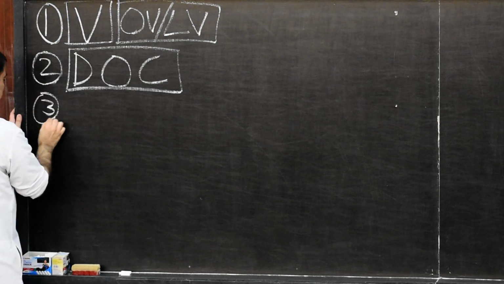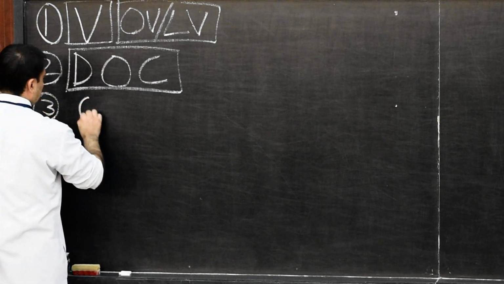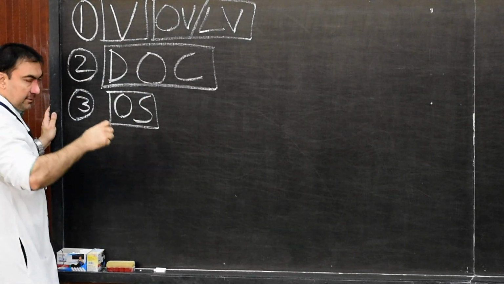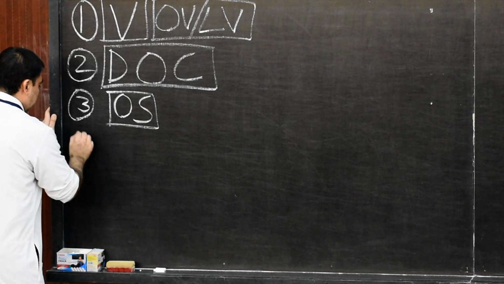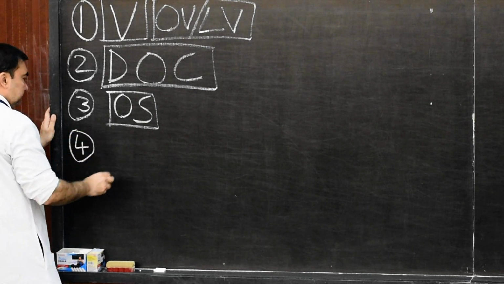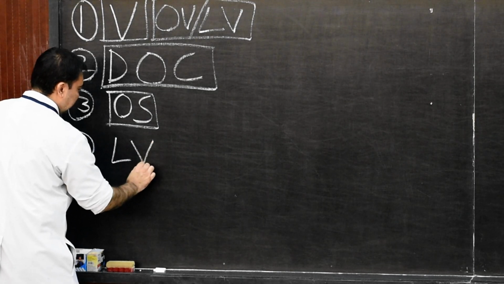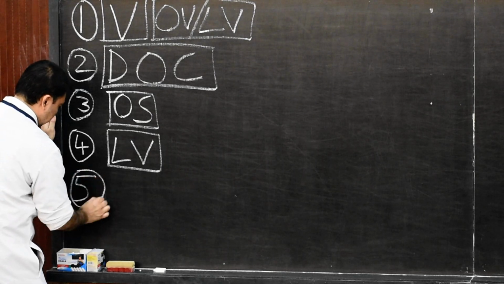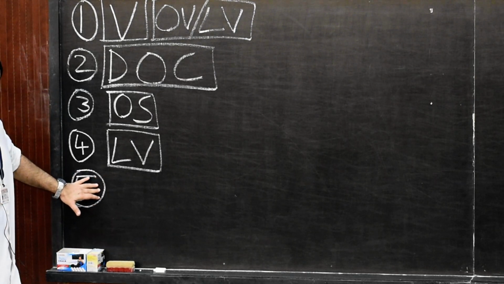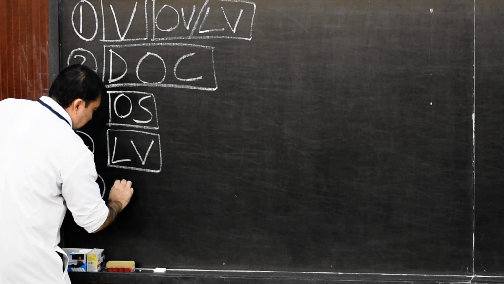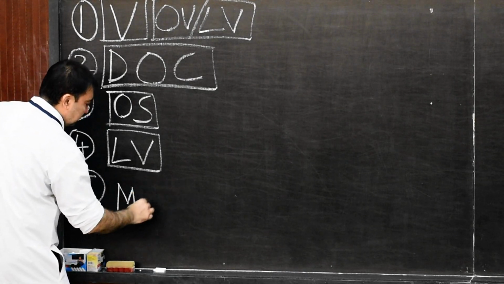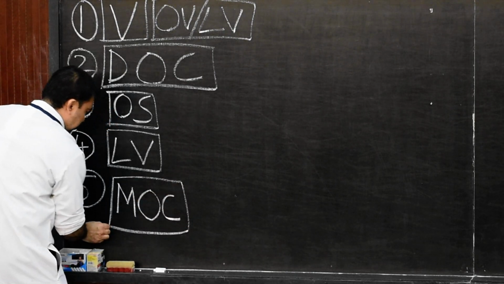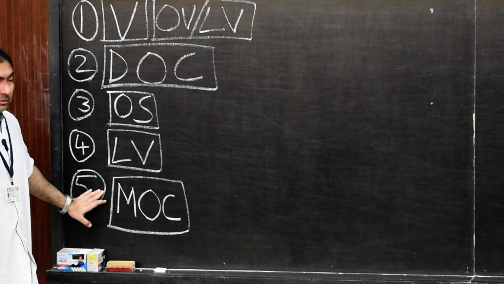Third point will be, we will discuss on the optic stalk, STALK. Fourth point will be, we are going to discuss on lens vesicle. And the fifth point will be, this we will discuss tomorrow. That will be the mesenchyme, that is covering the entire optic cup. So this point will be discussed tomorrow.